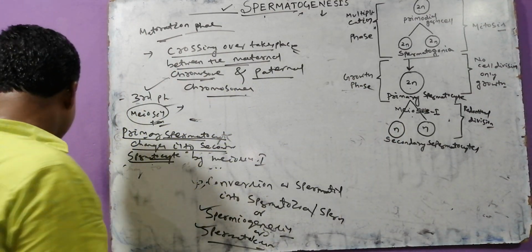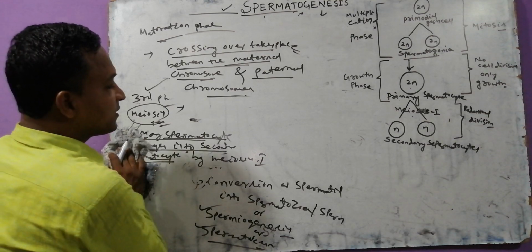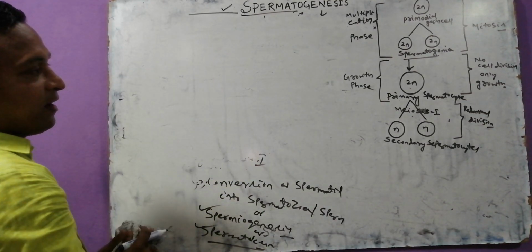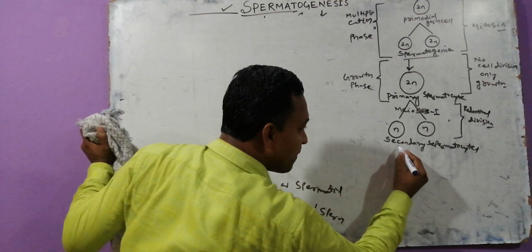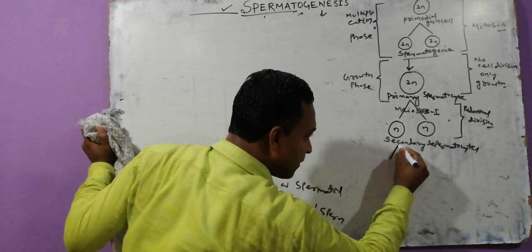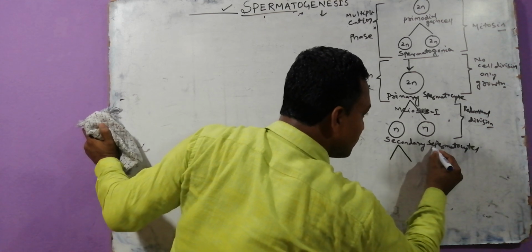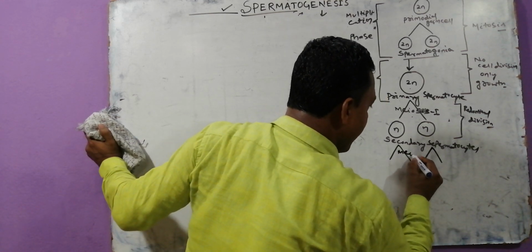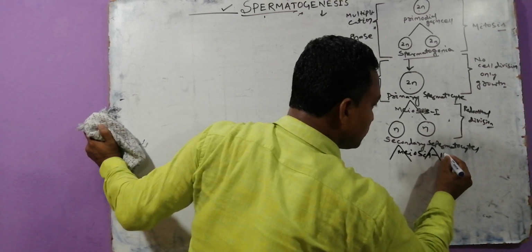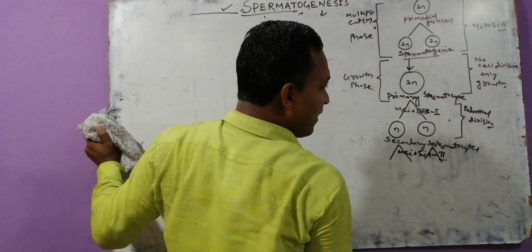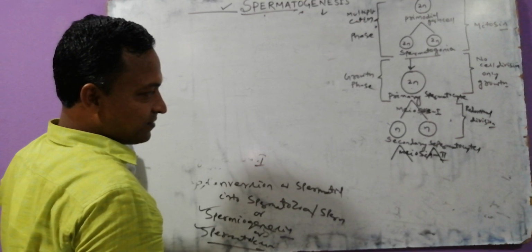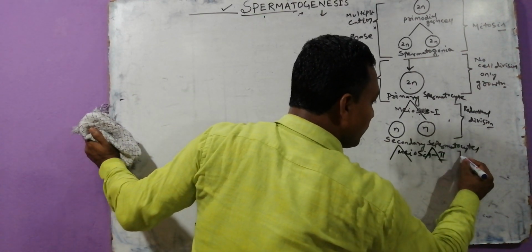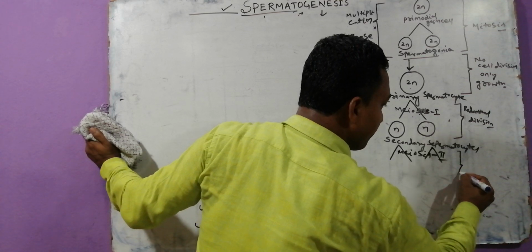Very interestingly, we are taking the next one. After that, each secondary spermatocyte undergoes meiosis 2. It is meiosis 1 and meiosis 2, and this is the equational division.